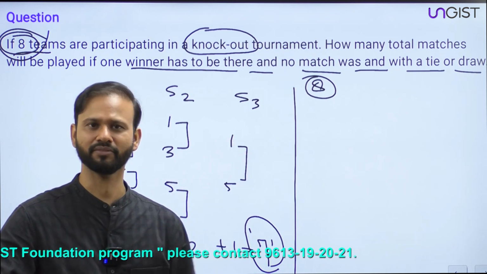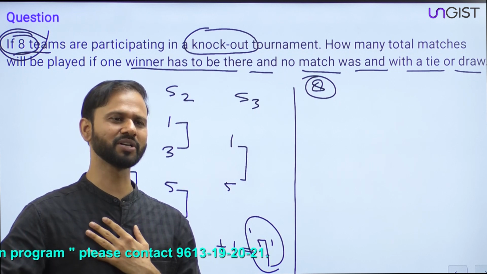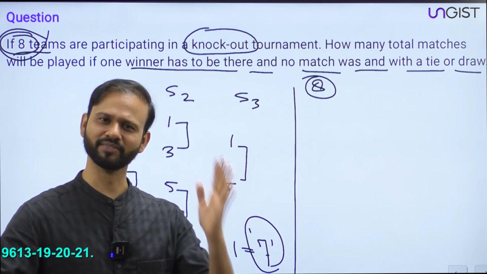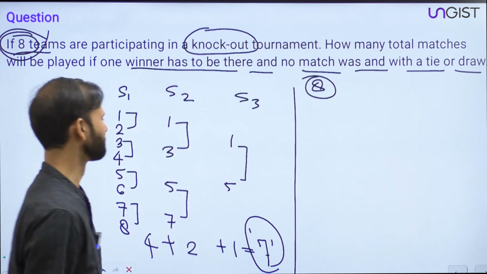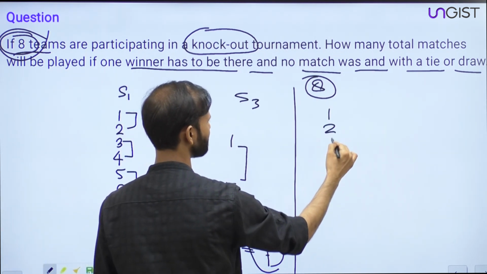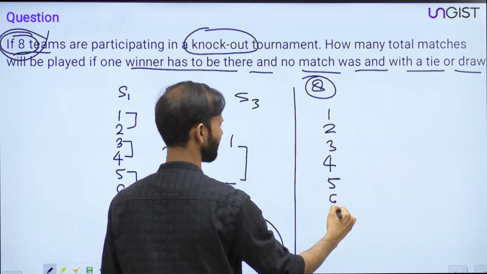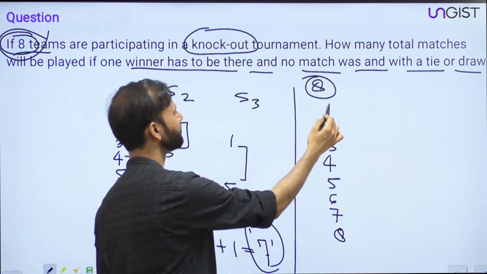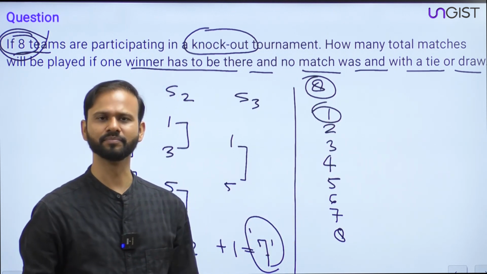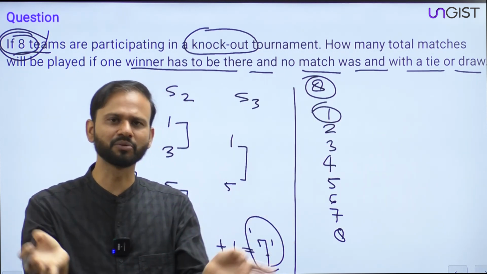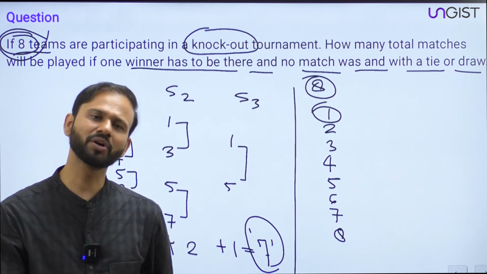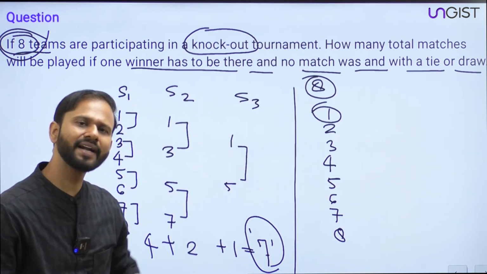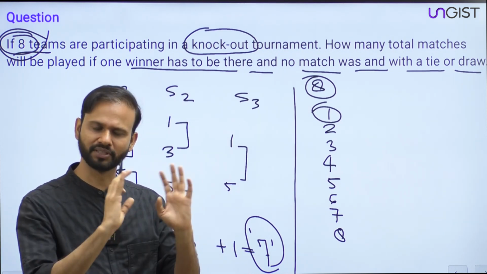So let's say I'm a big boss, and the big boss wants team 1 to win the whole tournament. It is like this: 1, 2, 3, 4, 5, 6, 7 and 8. Eight teams are there, and team 1 is my team, and I'm the owner of the entire tournament. I want my team to be the winner. So how will I design the sequence of the series?